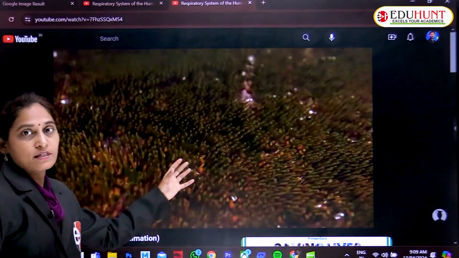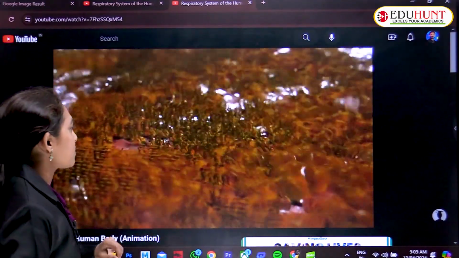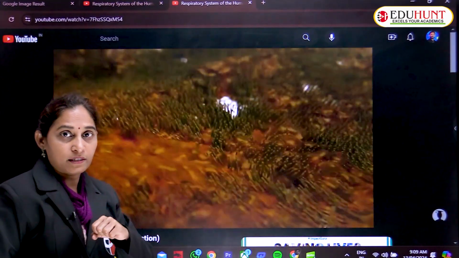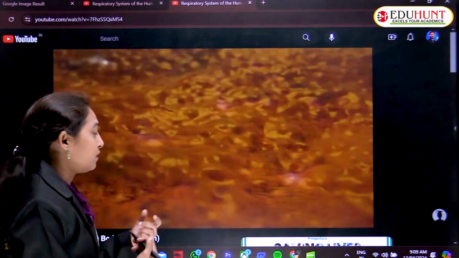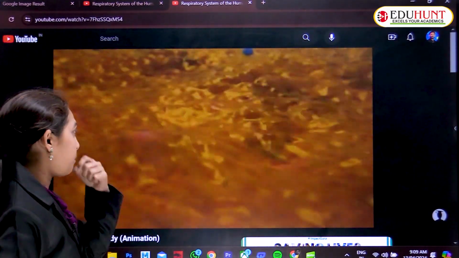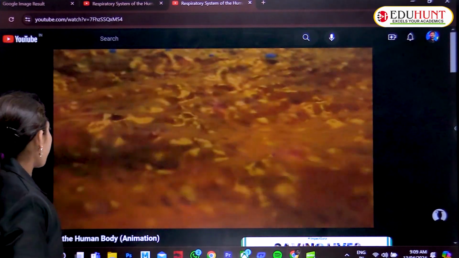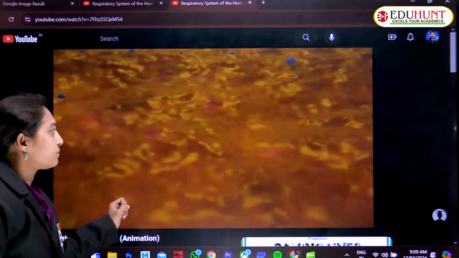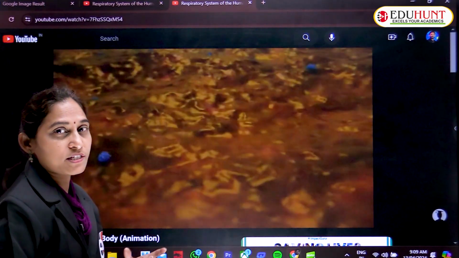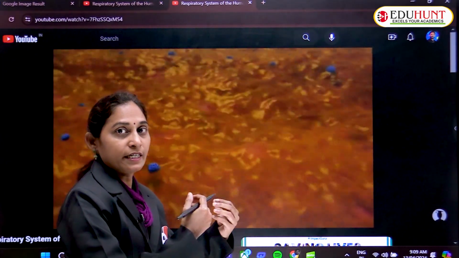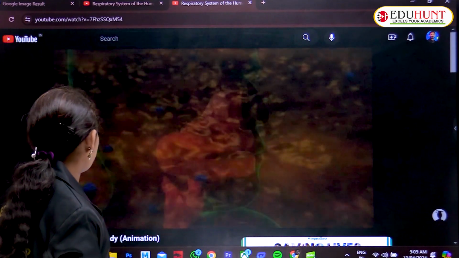These are the goblet cells that secrete the mucus and capture the tiny particles that have entered through the air into the nasal passage. They prevent these tiny particles from entering into the lungs.